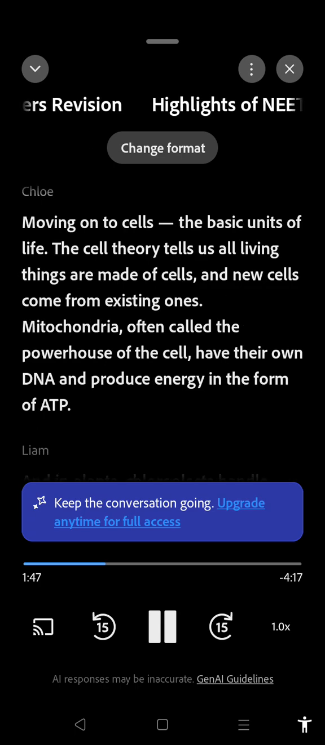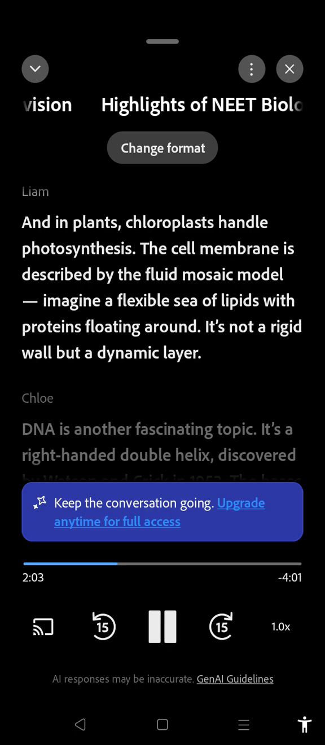Moving on to cells, the basic units of life. The cell theory tells us all living things are made of cells, and new cells come from existing ones. Mitochondria, often called the powerhouse of the cell, have their own DNA and produce energy in the form of ATP. And in plants, chloroplasts handle photosynthesis. The cell membrane is described by the fluid mosaic model. Imagine a flexible sea of lipids with proteins floating around. It's not a rigid wall, but a dynamic layer.